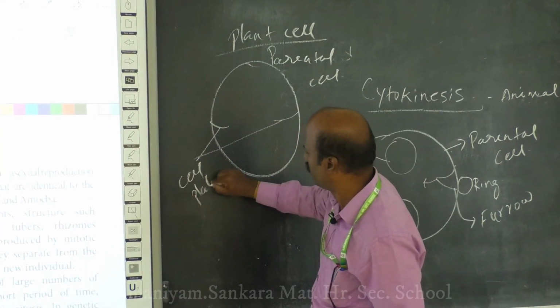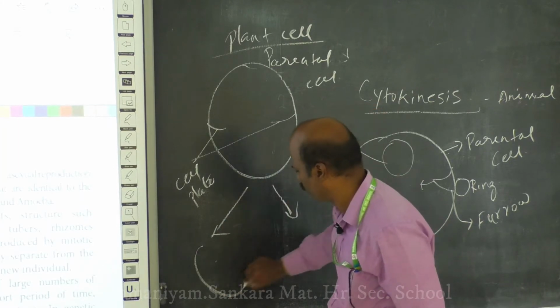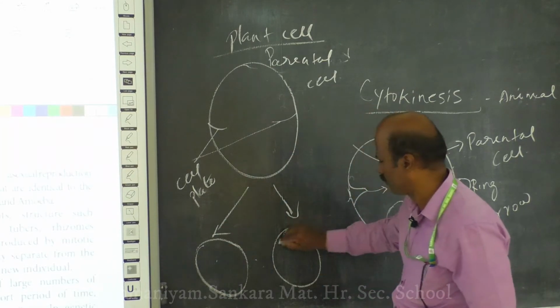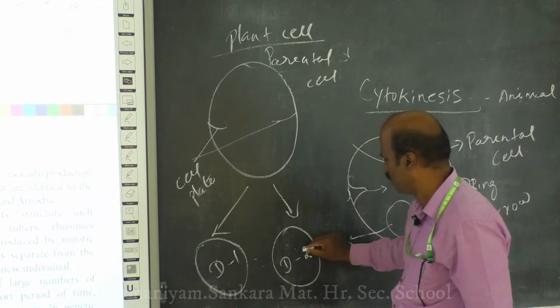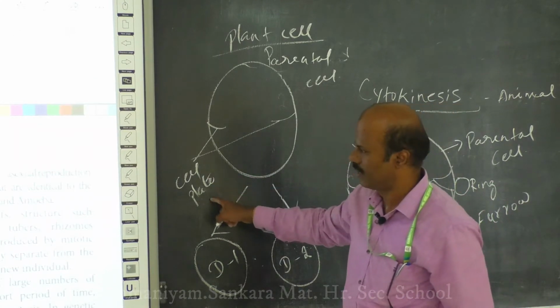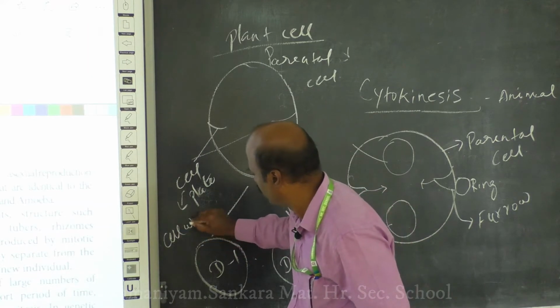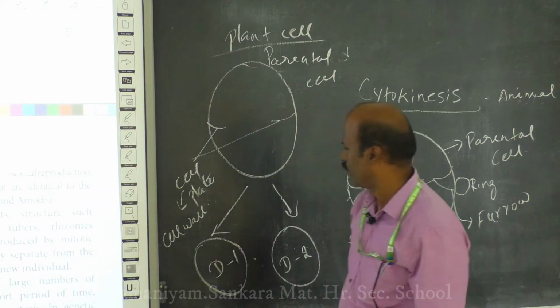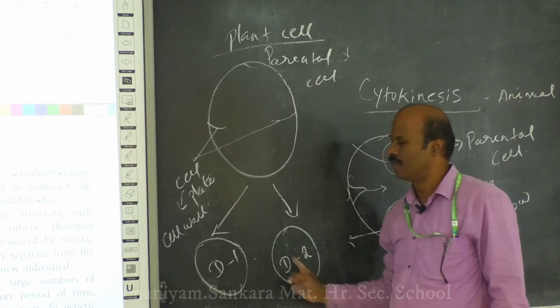So the separation of the parental cell into two daughter cells: this is one daughter cell, this is another daughter cell. It usually takes place by formation of the cell plate. So this cell plate is finally converted into cell wall.